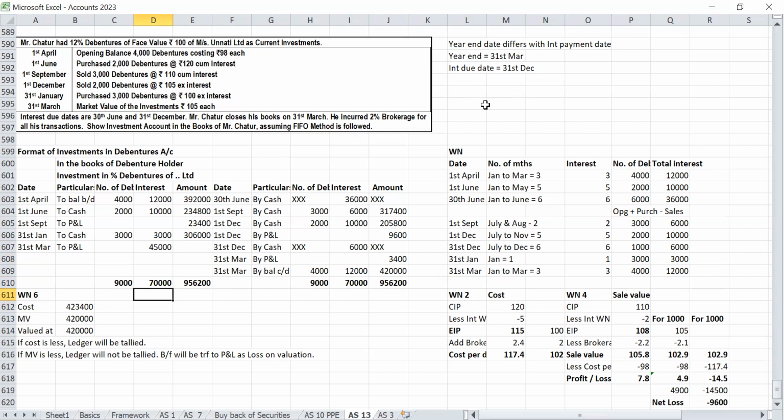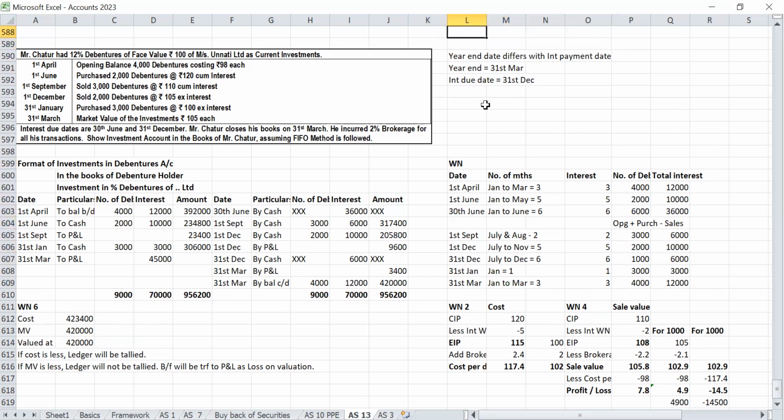Clear? So what is the new concept? Same concept: the last payment date to the date of transaction, that you will follow. But for opening and closing, you will have some more interest calculation. So two points extra. When will it come? When the interest payment date differs from the closing date, the year-end date. In that case, for opening as well as closing, there also you will have interest computation. That's it.